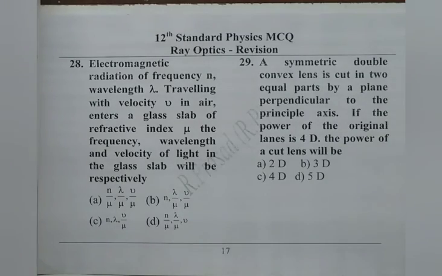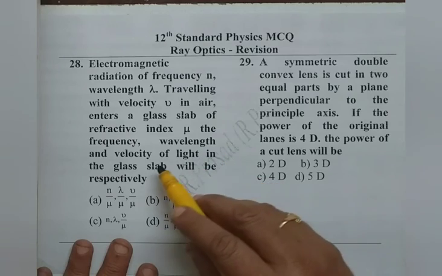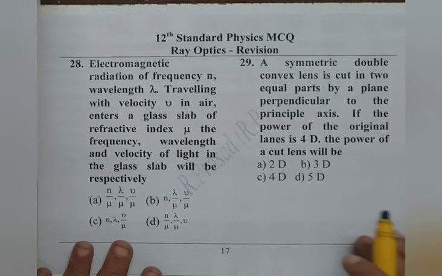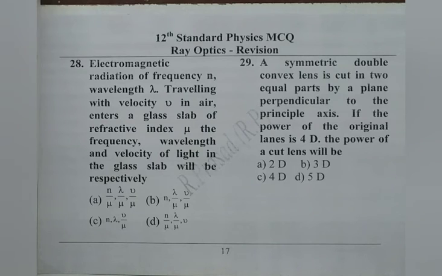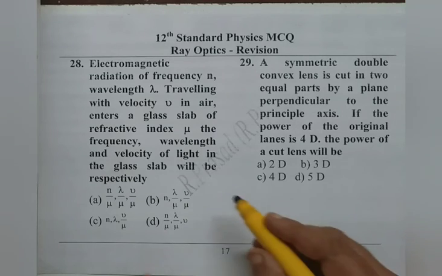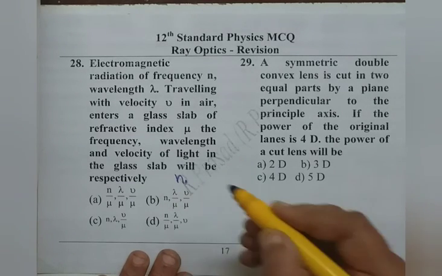We read 28th question. Electromagnetic radiation of frequency n, wavelength lambda, traveling with velocity v in air enters a glass slab of refractive index mu. The frequency, wavelength and velocity of the light in the glass slab will be? We are asked to calculate these three things: frequency, wavelength and velocity. First we can decide frequency directly, because we know the frequency of the radiation does not change when it transfers from one medium to another. Therefore, the first value of the answer should be n, frequency.